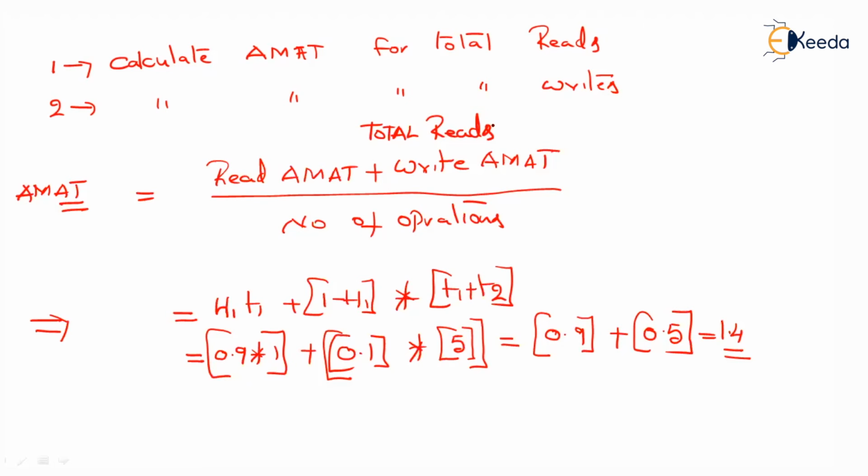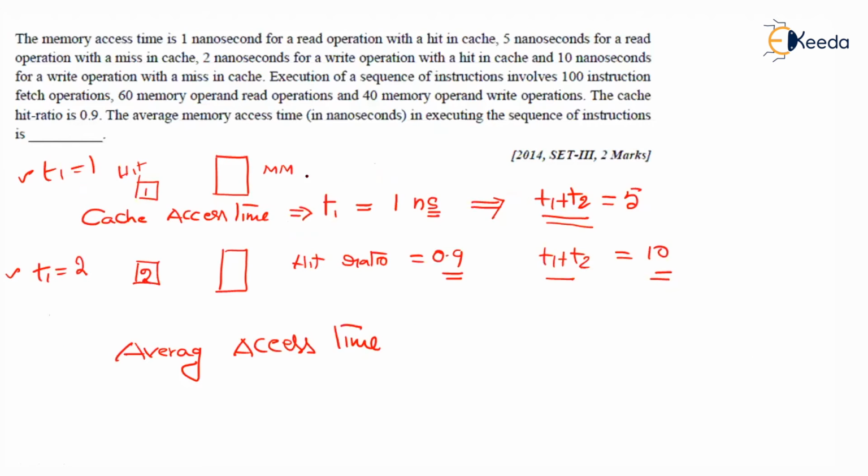What is the total number of reads? Just go back. There are 60 memory read operations, that is operand read operations. But here, these are not just 60. What is a memory read? Every time we fetch something, that is nothing but a read. Here we are fetching the operands, right?